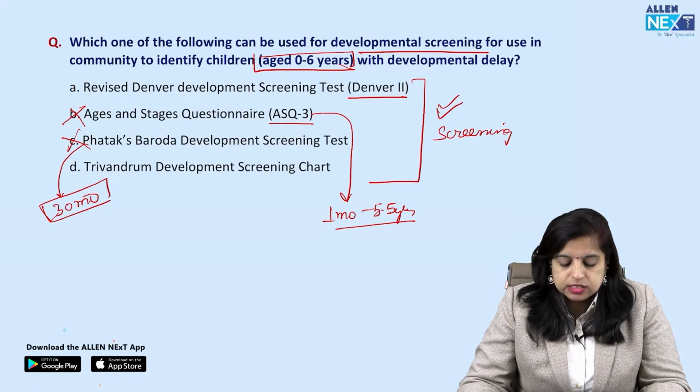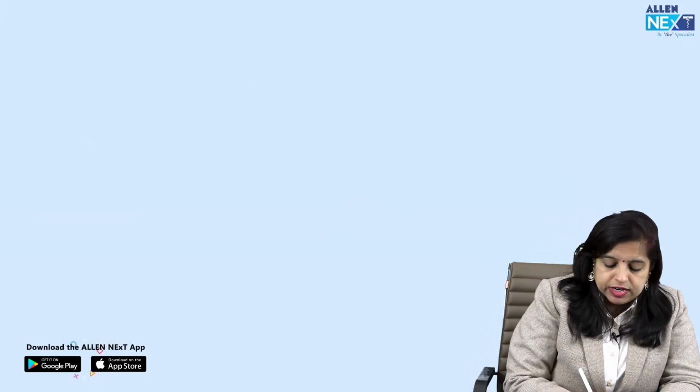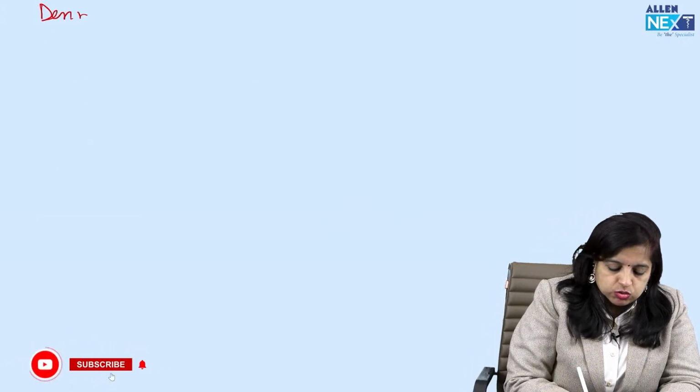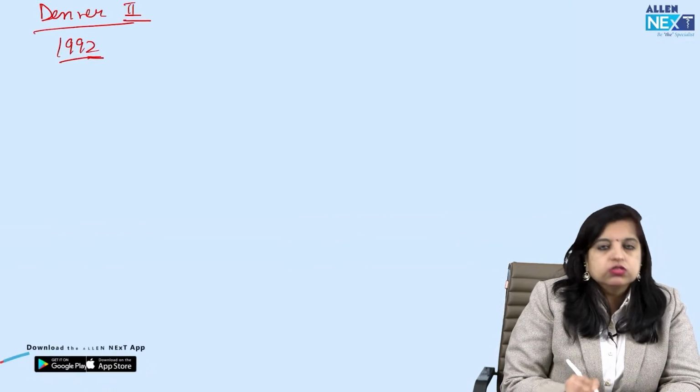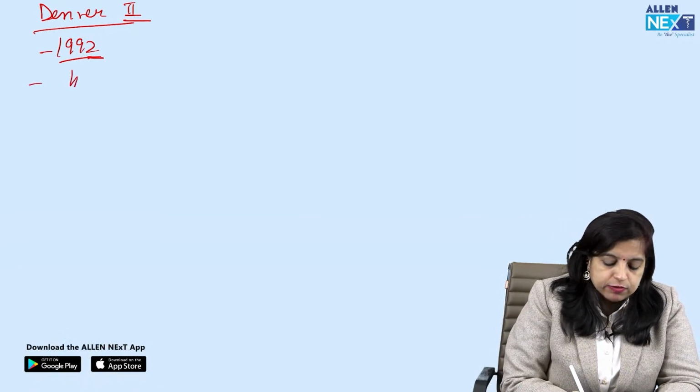And it assesses child's development. We have to write because it's a very important test. So Denver 2, this was 1992. Easy to remember, 2 and 2. So 1992 it was revised. And this assesses child's development in 4 domains.